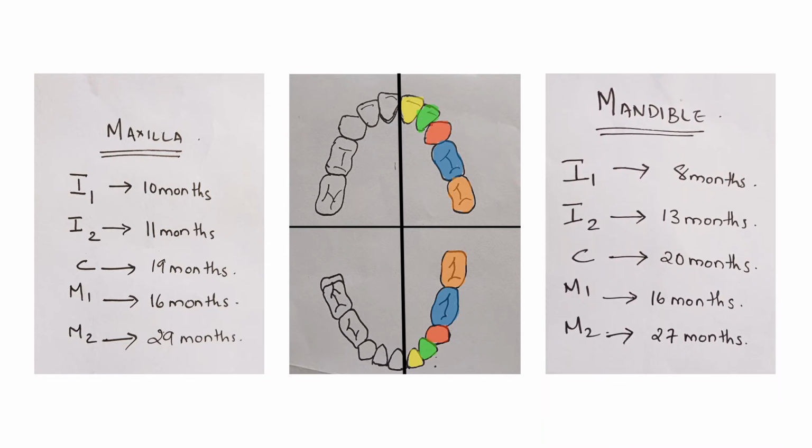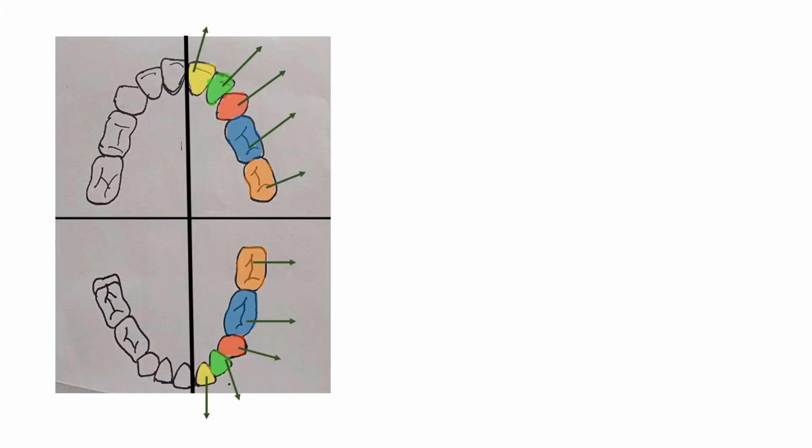And in the mandibular teeth, the central incisors erupt at 8 months, the lateral incisors at 13 months, the canines at 20 months, the first molar at 16 months, as well as the second molars at 27 months. From this, we understood that the first teeth to erupt into the oral cavity are the incisors, followed by the molars and then the canine and the second molars. Now we're going to discuss the sequence of eruption of individual teeth.